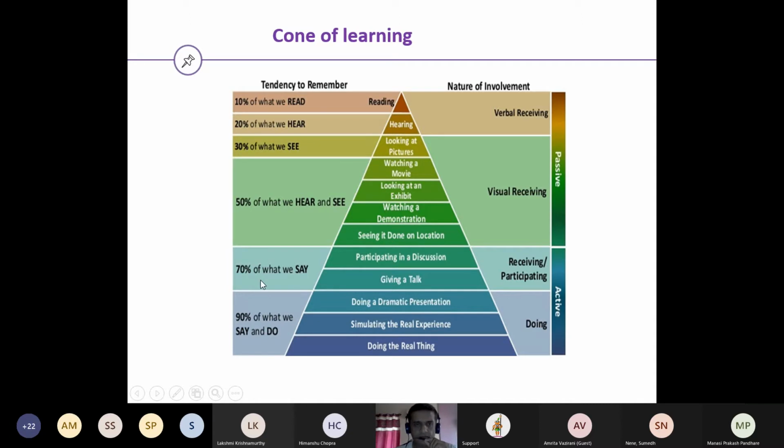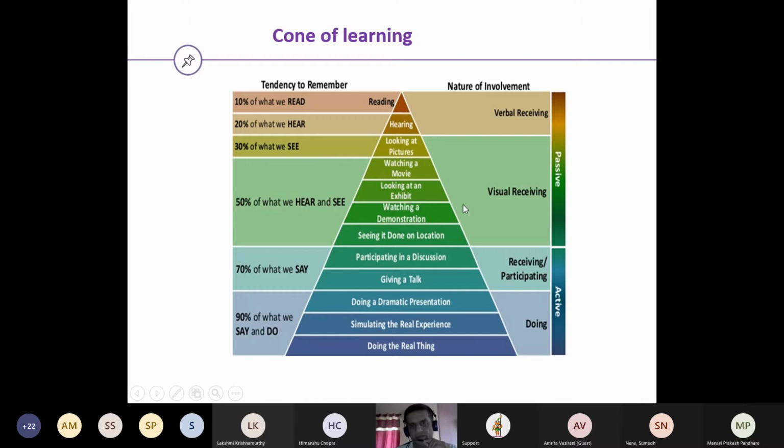The percentage goes literally up to 70% of what we say. When we move down, it almost becomes 90% of what we actually say and do. This typically involves a dramatic presentation, simulating the real experiences, doing the real things.